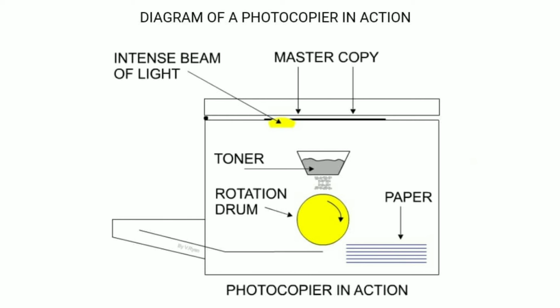The resulting toner image is transferred from the drum to the paper under print. The toner is melted and bonded to the paper by heat and pressure rollers. This is how the force of attraction between unlike charges, the force of repulsion between like charges, and the transfer of charge play a role in the Xerox photocopier machine.